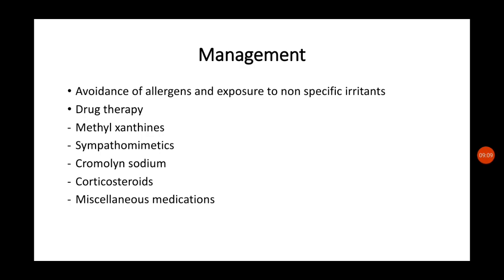Regarding the drug therapy, the first category of medicine is methylxanthines, examples theophylline and its derivatives. These act by preventing the degradation of cAMP. The second one is sympathomimetics. Sympathomimetics are given to increase the cAMP level. Epinephrine and isoproterenol are given.